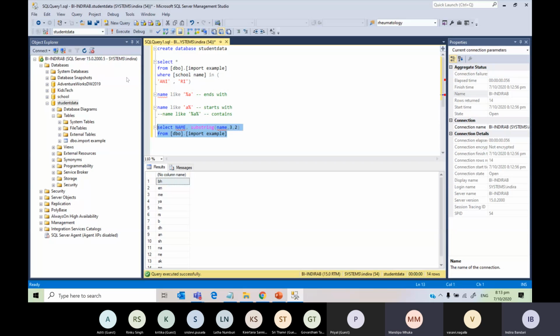I'm getting 2 columns. See, it is starting at the 3rd position, and we asked it to get 2. So the 3rd position is B, H. And if we look at Bob, because Bob is only 3 letters, it's just getting the 3rd letter. Got it? Any questions?